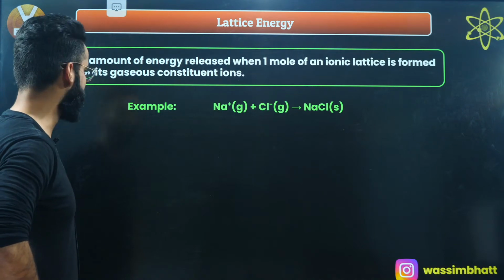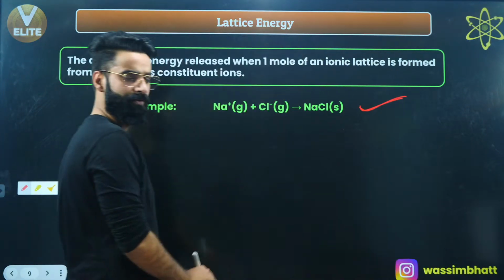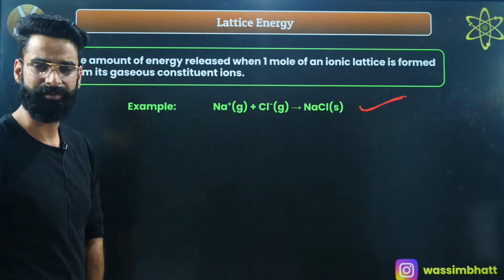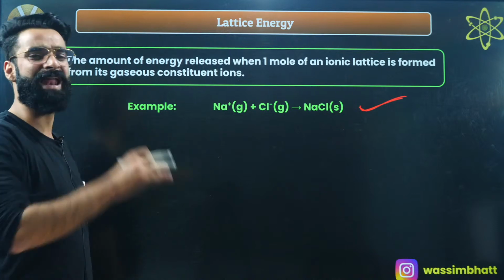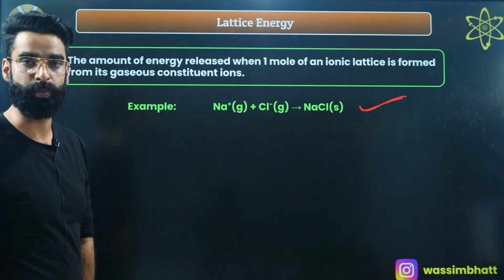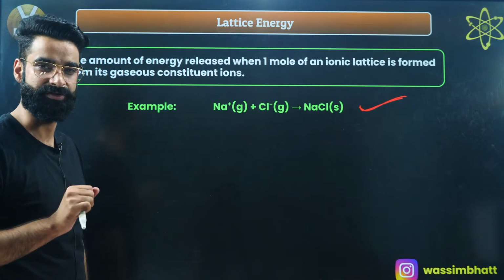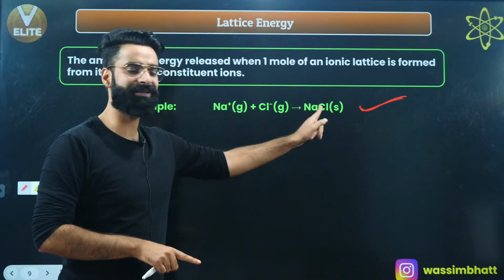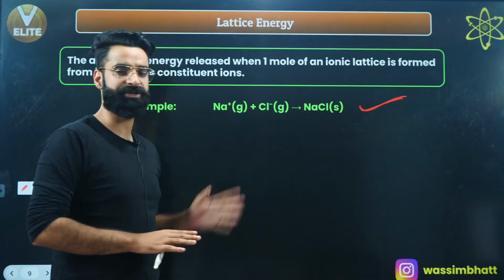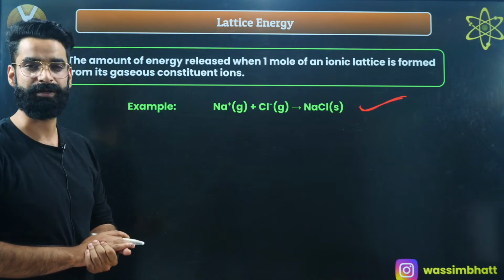Okay, remember one thing, energy is released in this process. In the formation of 1 mole of NaCl solid, energy is definitely being released, right? At the same time, you can define the same lattice energy in one more way as well. What is the first way to define lattice energy? The amount of energy released when 1 mole of ionic lattice gets formed from its constituent gaseous ions, right? That's one way of defining lattice energy. What is the other way?